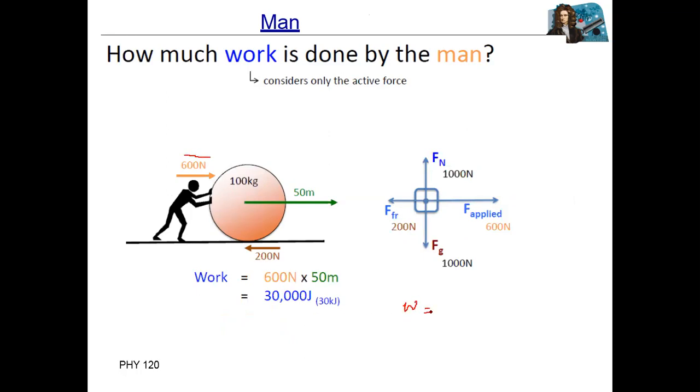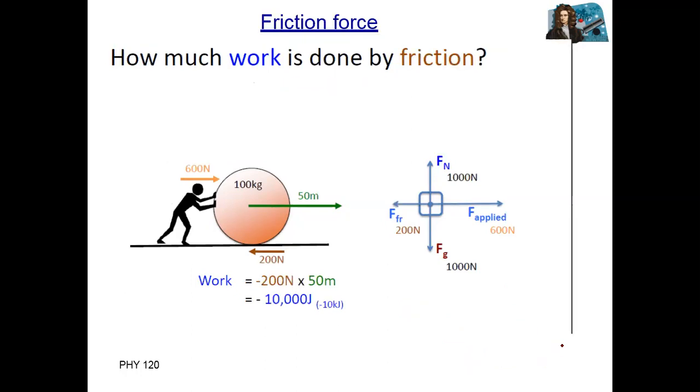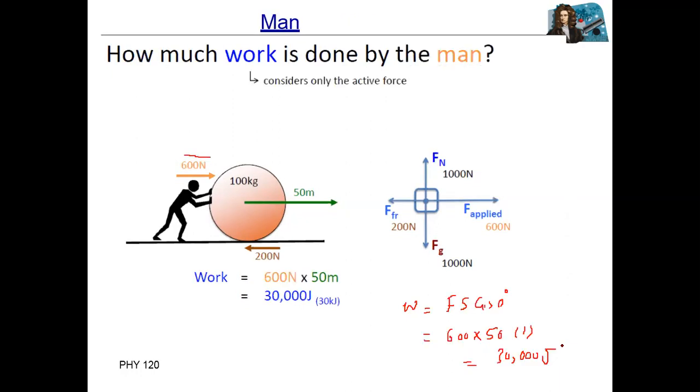So work done by main force is equal to F S cos 0 degree, where F is 600 multiplied with distance covered 50, and cos of 0 is equal to 1. So it is equal to 30,000. This is positive work, positive work done by the main force. I think this one is 30,000.